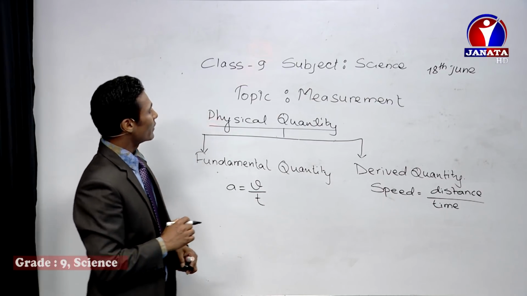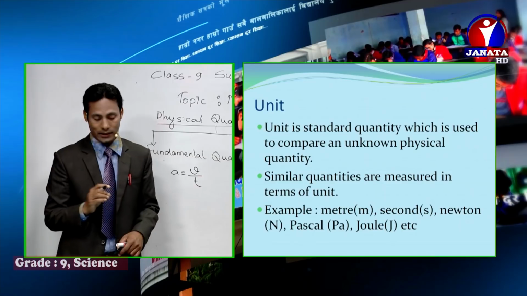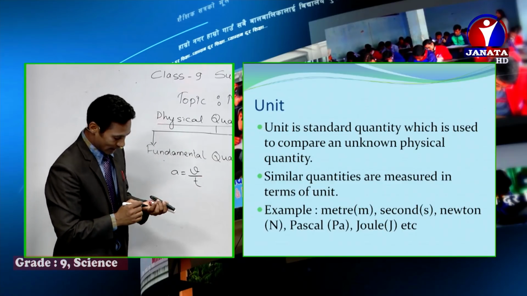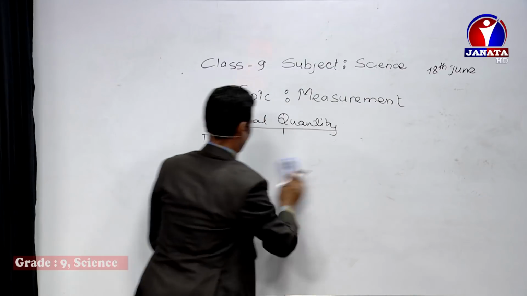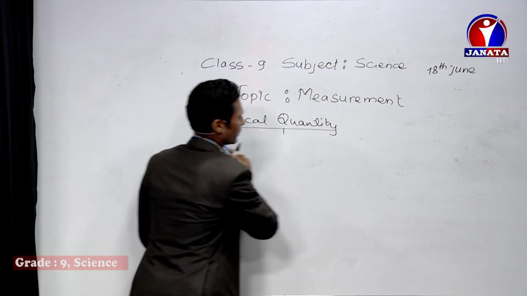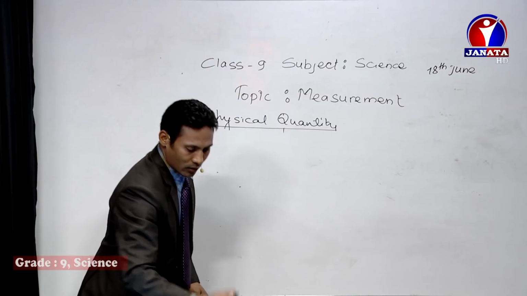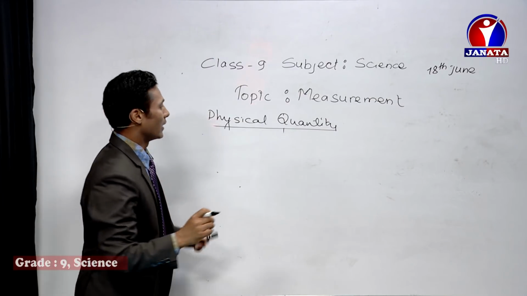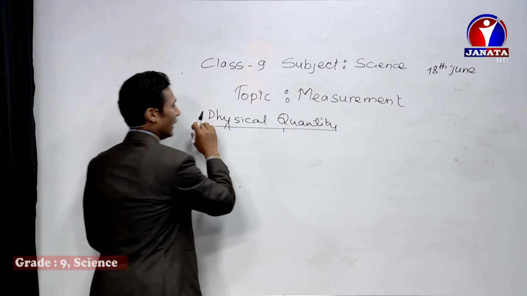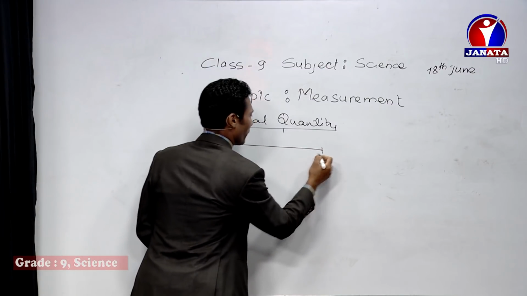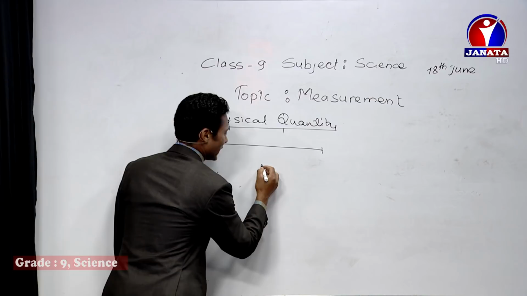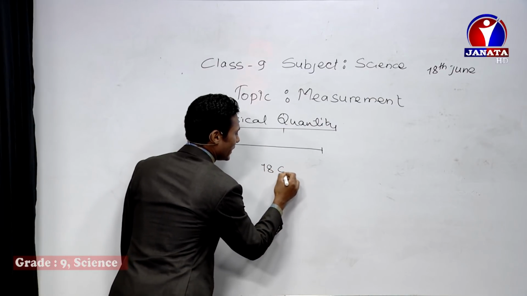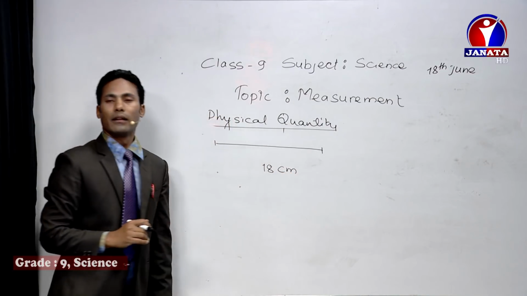So another one we have is unit, right? So what is unit? Let's see. If I want to measure the length of this line, then this may be, let's say, 18 centimeter, right?